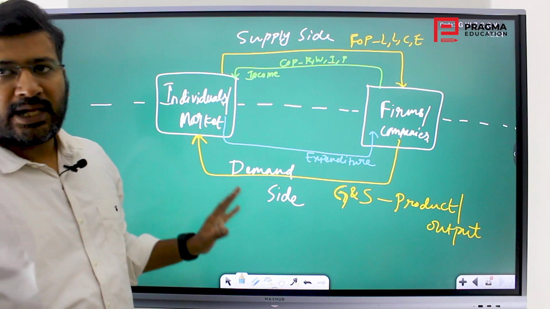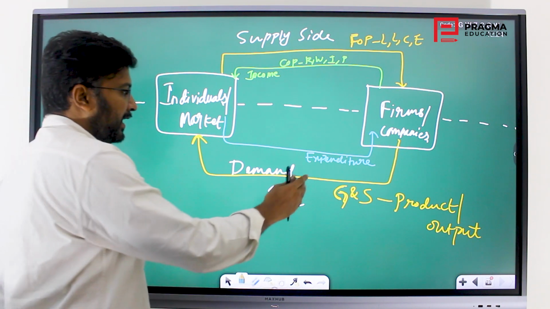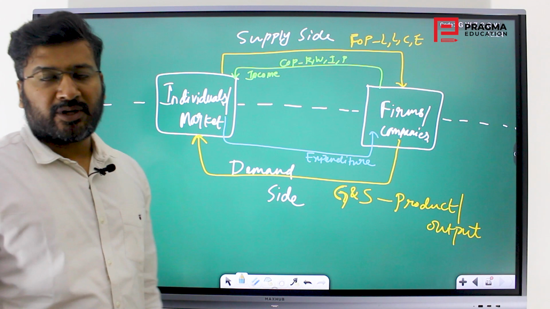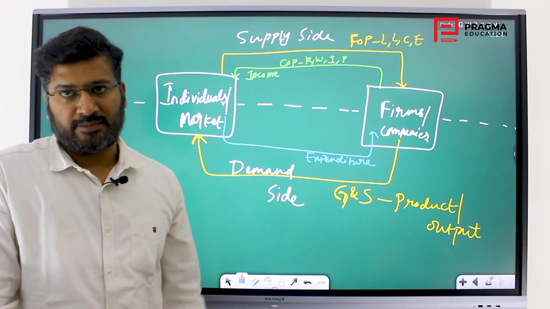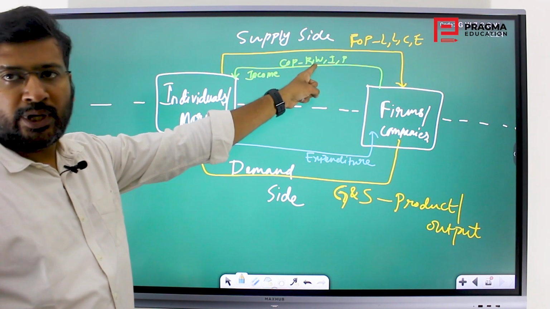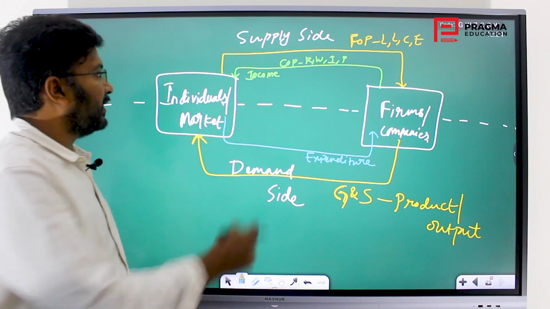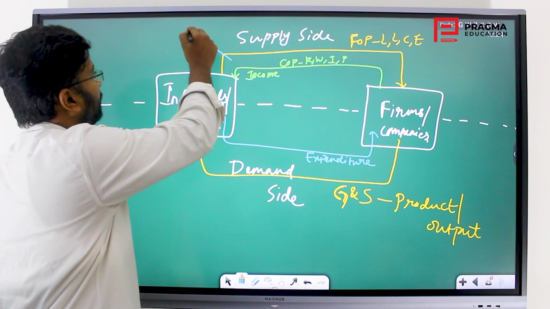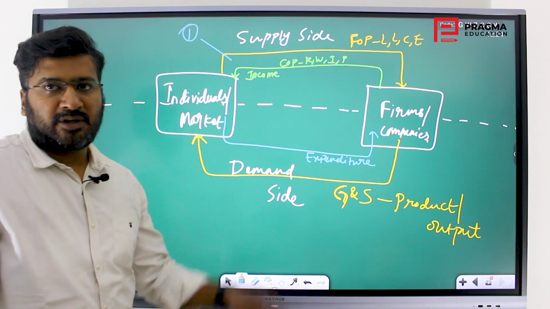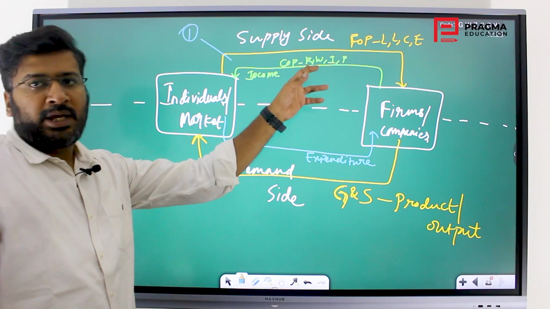So what essentially happens in the GDP is that anywhere in between, if you calculate, you will get the GDP or the national income. That is the concept. If you calculate it here along this green line, you get the incomes of all the individuals, and that is called the income method. First, the measurement of national income through the income method.